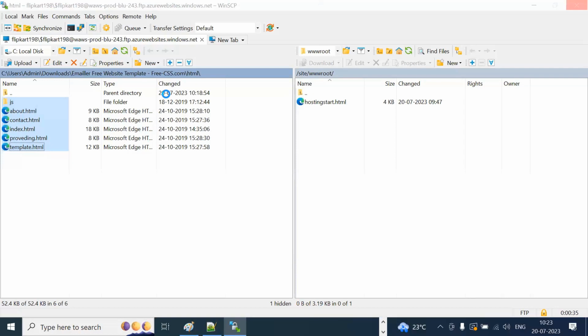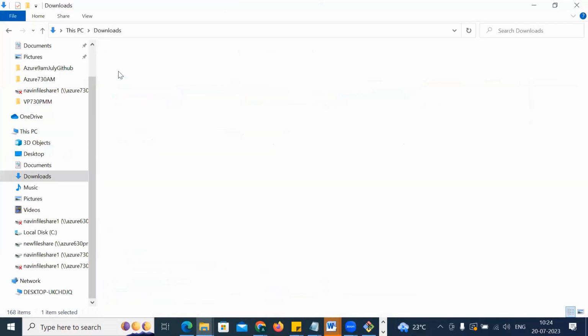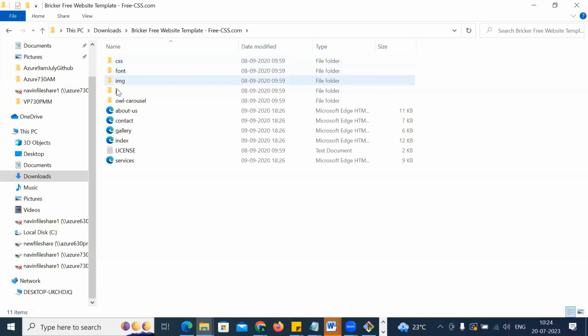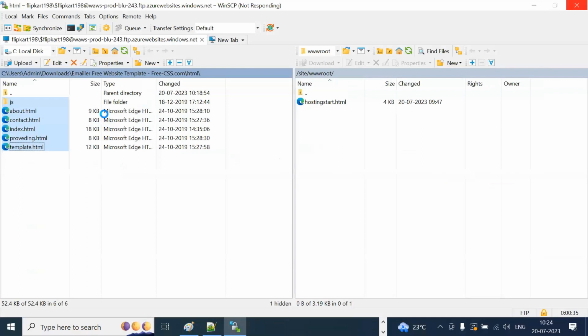You have to delete this. You have to go to your parent folder and go to the location where you have downloaded your code. Which code? Bricks code. You unzipped it, no? Just now we did unzip here, right? In downloads, we have unzipped it here. So it will go to this page, and you just try to open all these files in that. That is your local, right? Once it is done, you need to just copy that and paste it out. That's all.